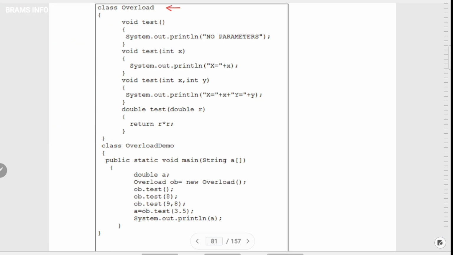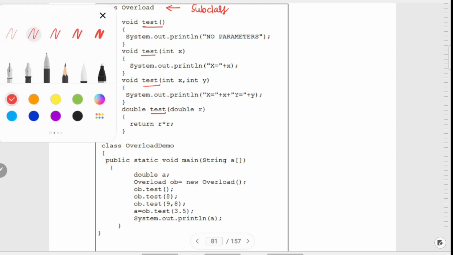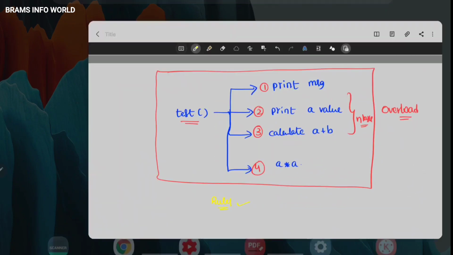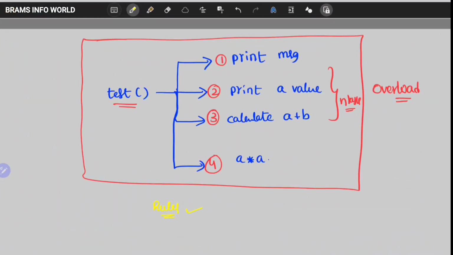overload is a class name. Okay, so the class name we can call as subclass. And test is a method. This test method we are using 4 times in the program. See, the first test method is going to print no parameters, just a message, as we discussed, example like this.